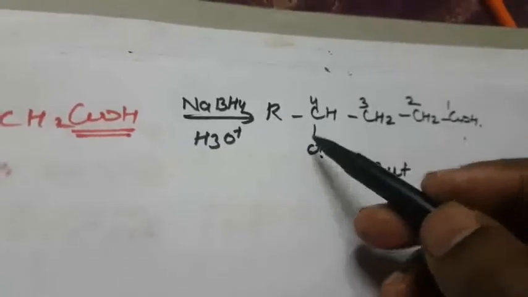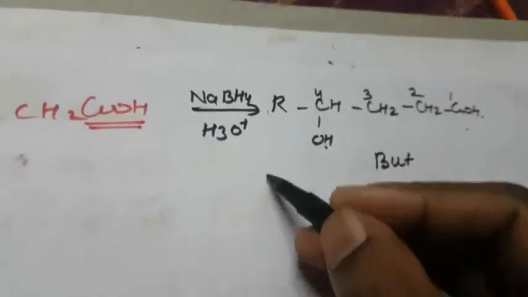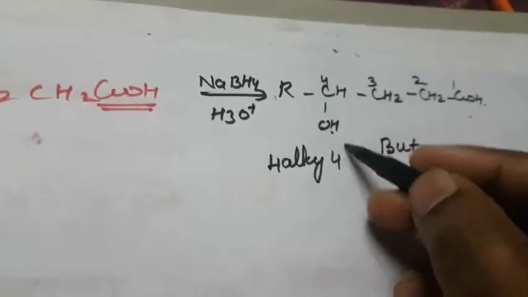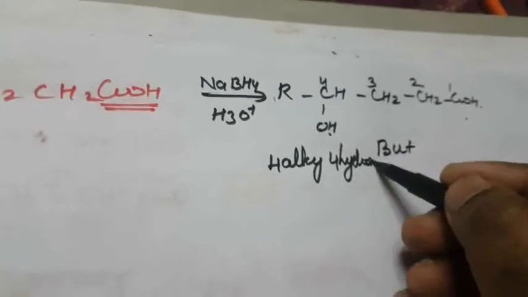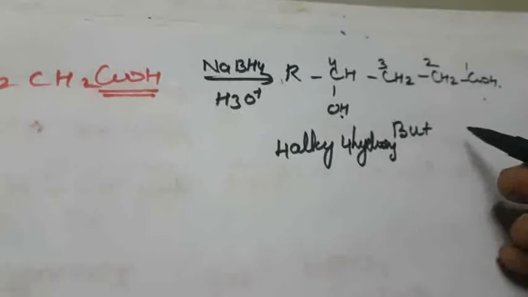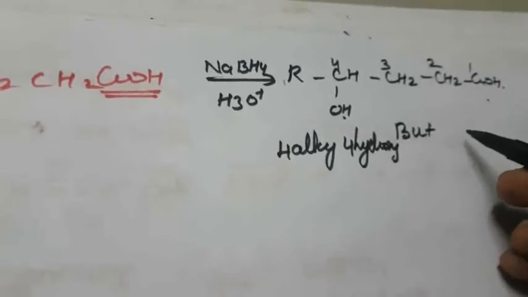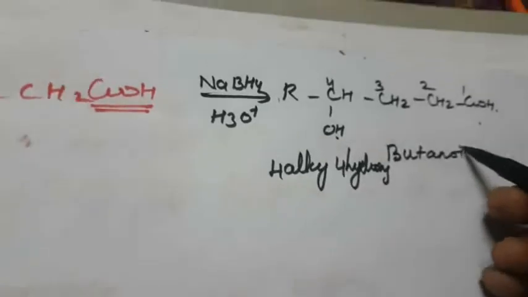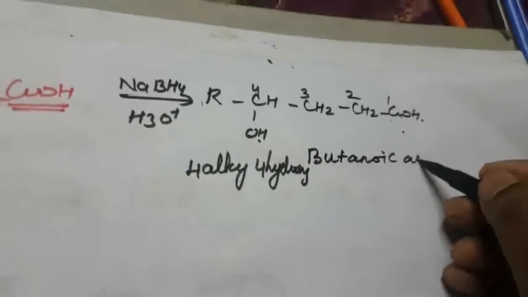The fourth position contains the hydroxy group, so 4-hydroxy butanoic acid.